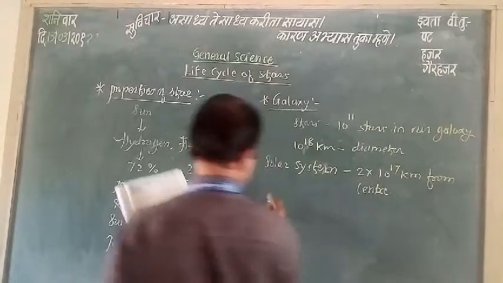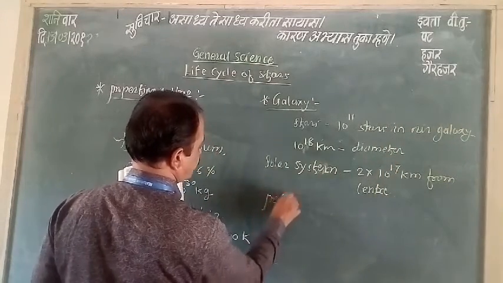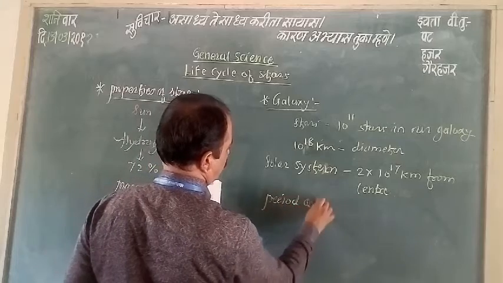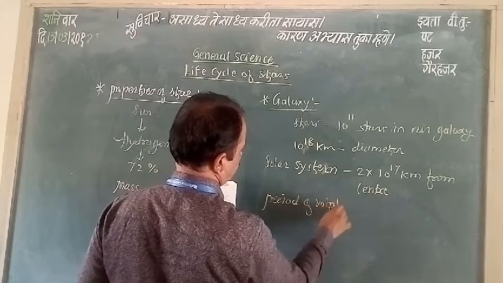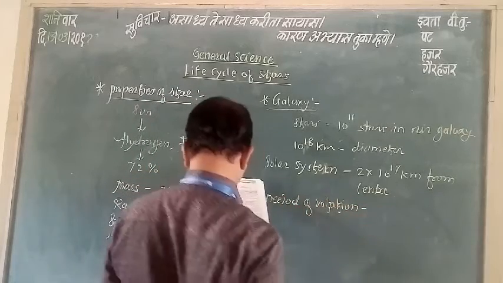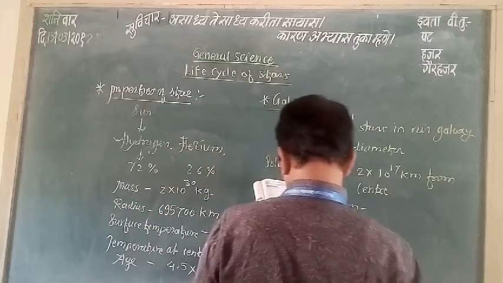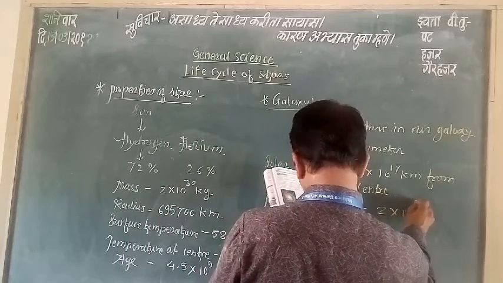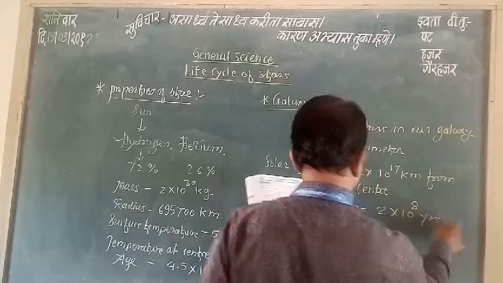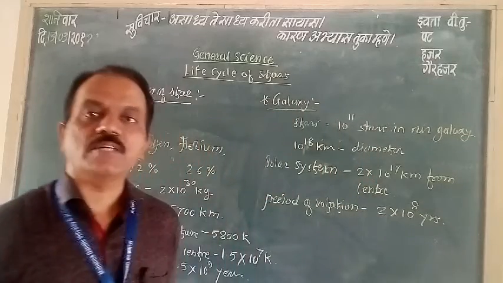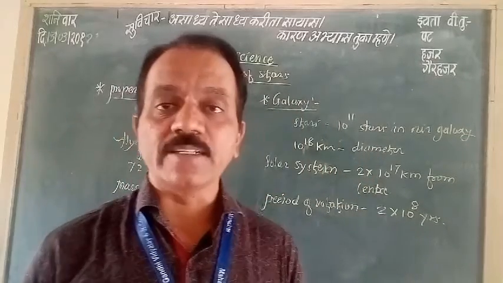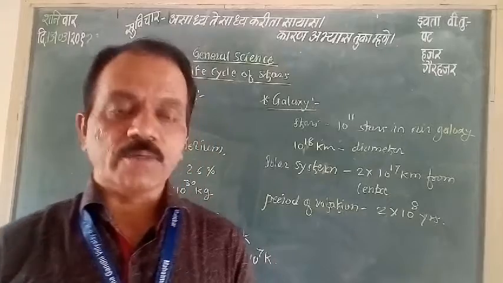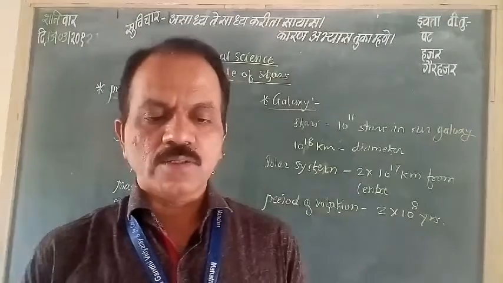The period of rotation is about 2 into 10 raised to 8 years. This is the rotation period of our galaxy about its center or axis.